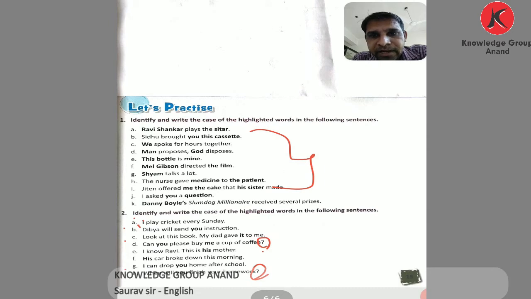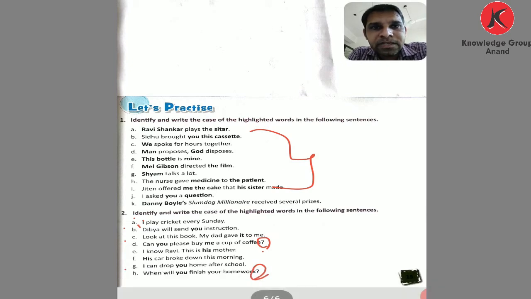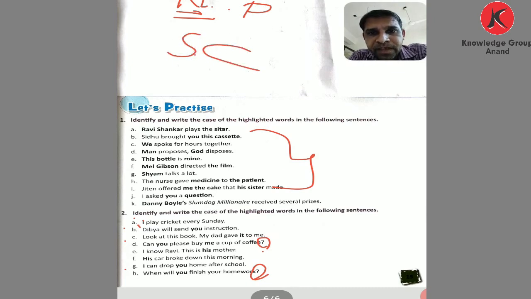In the declarative sentence, if the first word given is a noun or pronoun, it is called subjective case, like Ravi Shankar or Mel Gibson.